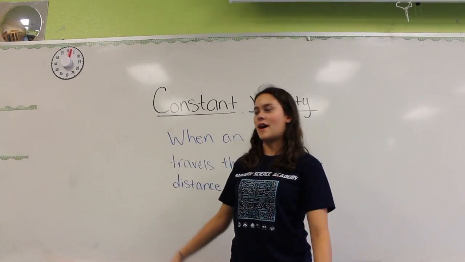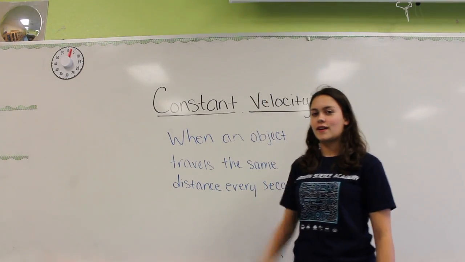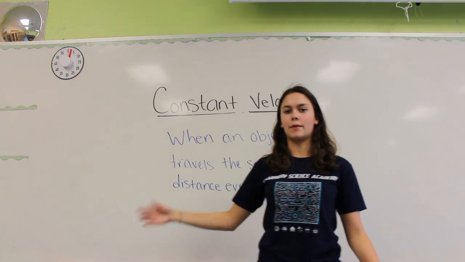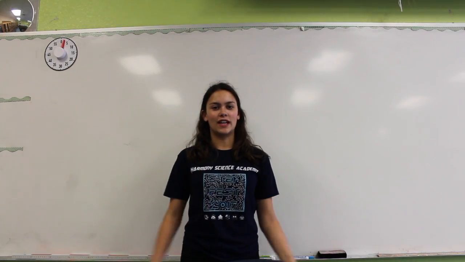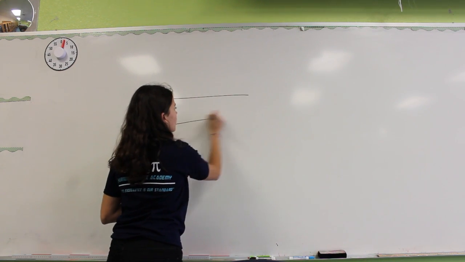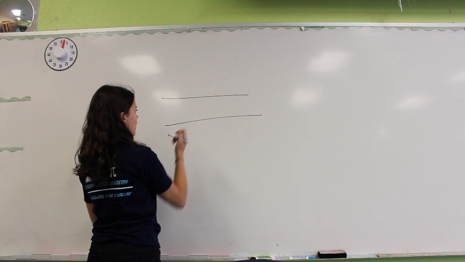Today we're going to learn about constant velocity. Constant velocity is when an object travels the same distance in the same amount of time. To explain constant velocity, we did an experiment. We had two tracks with a car in the middle.